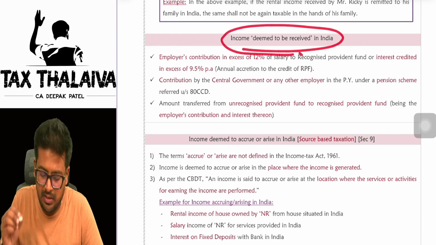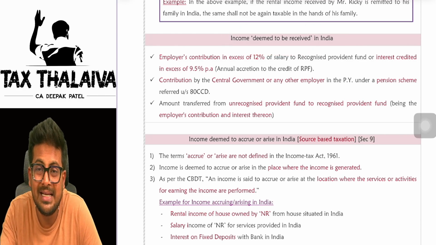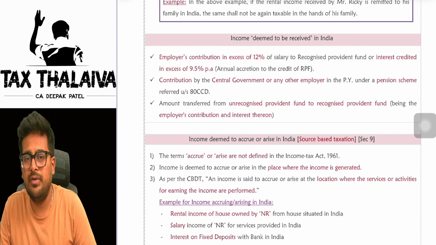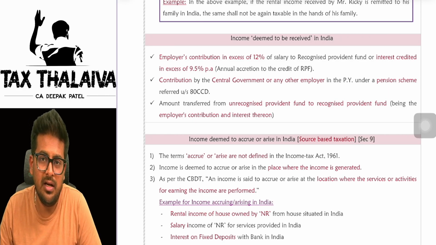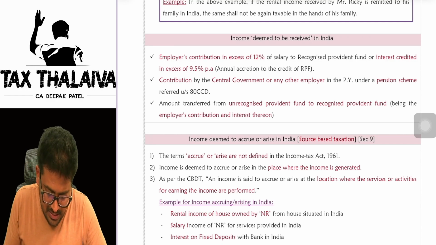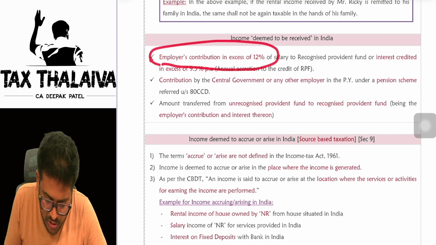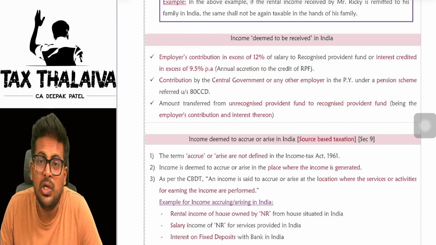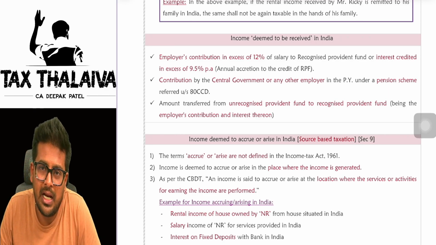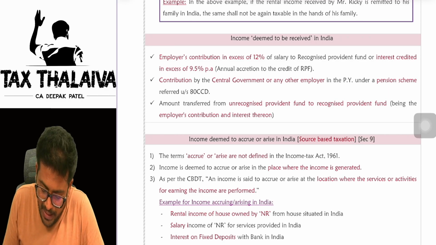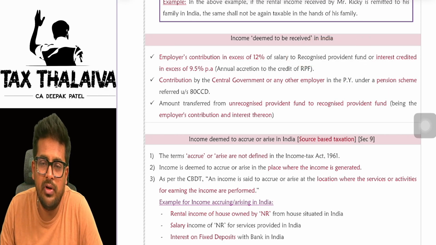Income deemed to be received in India. The first case we have seen is income received in India. Now we are seeing deemed to be received in India. There are three cases here. One, employer contribution in excess of 12% in the recognized provident fund, or interest credit of more than 9.5% on the balance standing in the recognized provident fund.